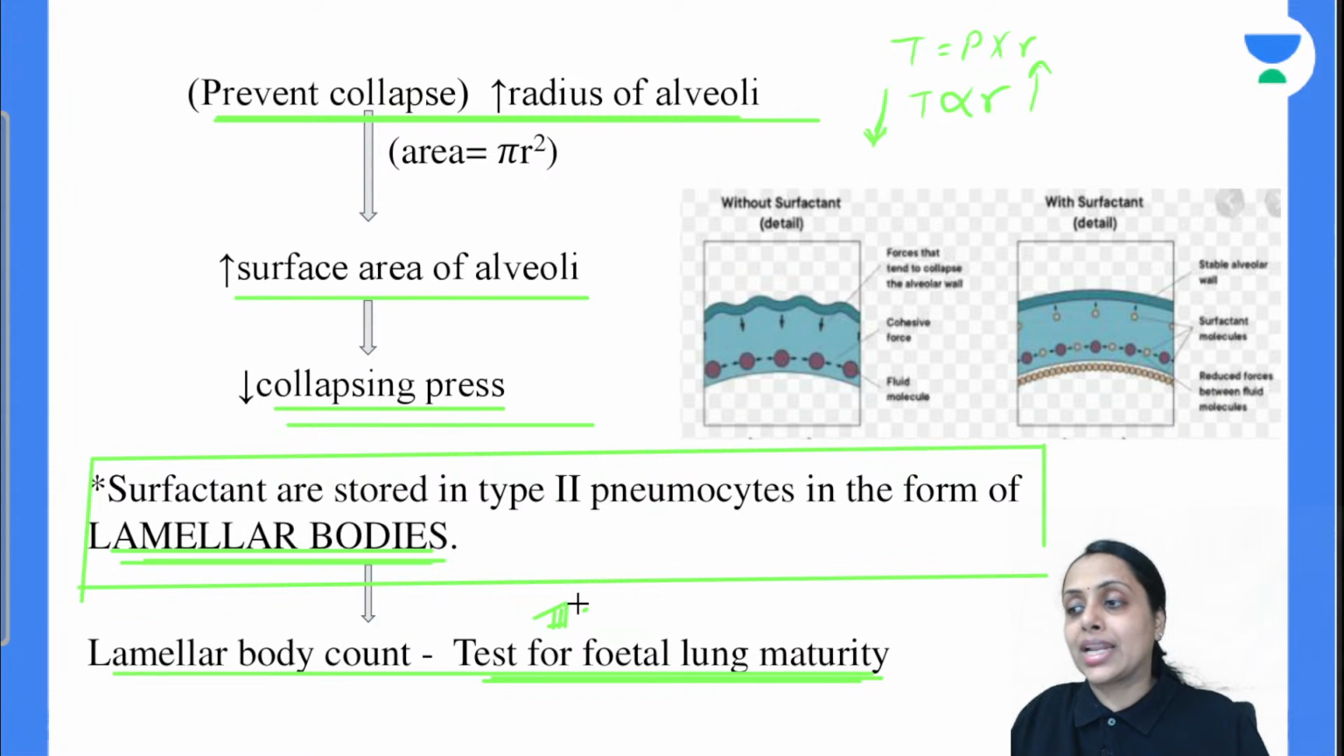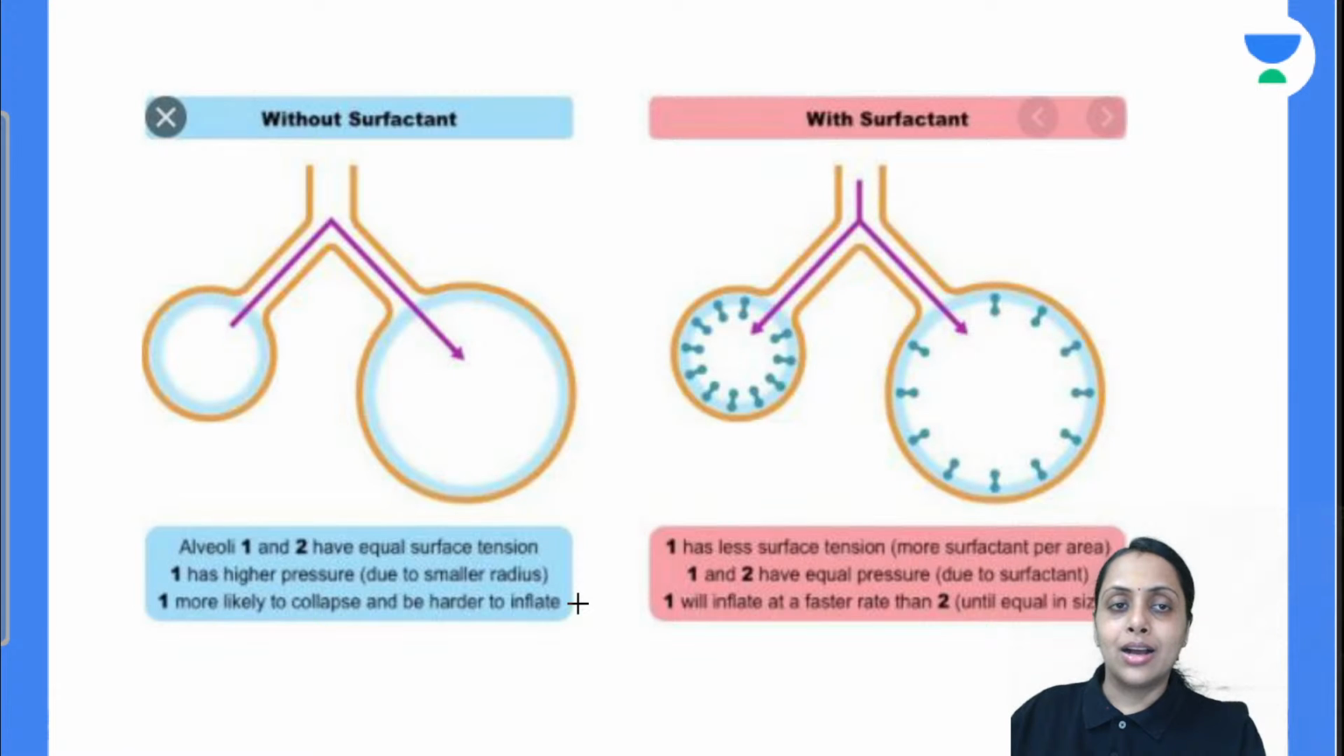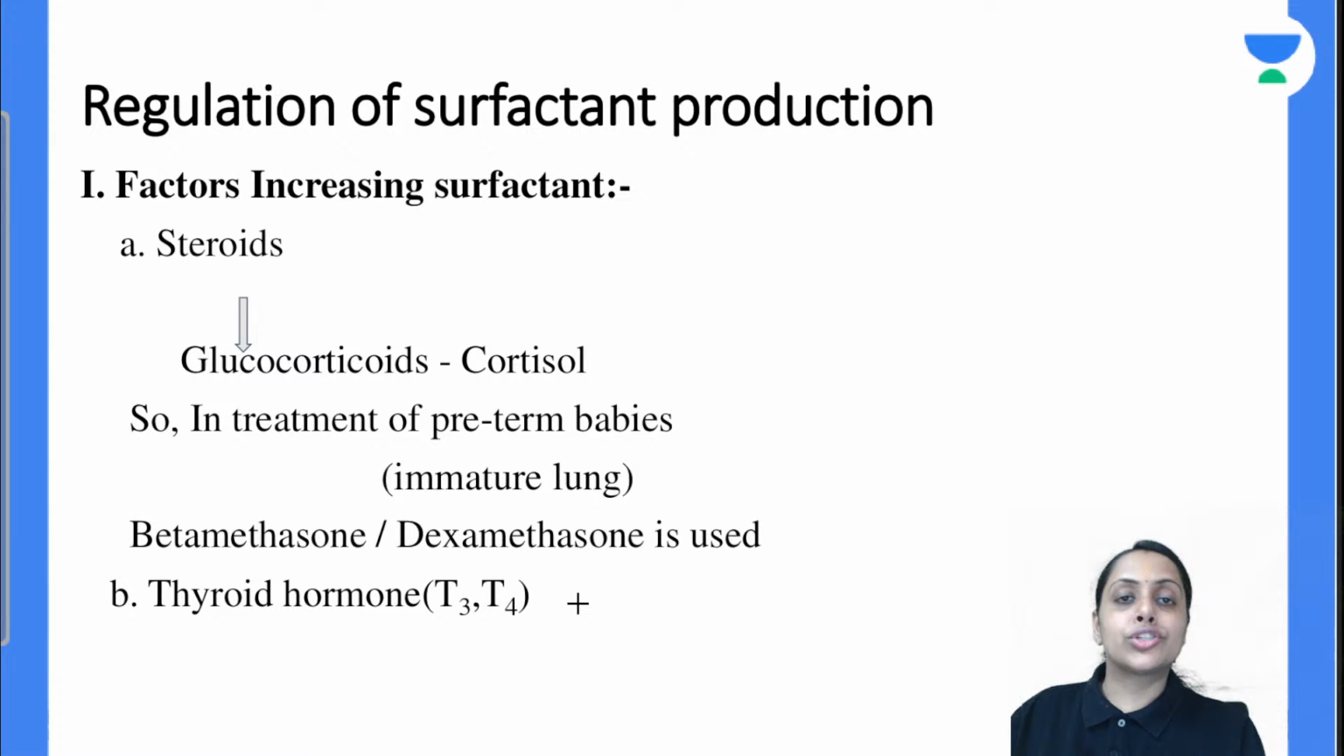So is that clear? For fetal lung maturity, the first thing we can do is the lecithin to sphingomyelin ratio, greater than or equal to 2. Second thing we can do is the bubble test, Clements test. Third thing which we can do is lamellar body count. Is this clear? Moving further to the regulation of surfactant production.